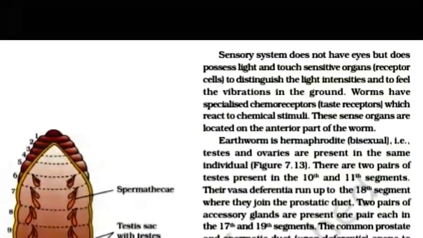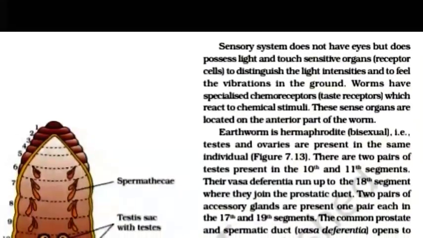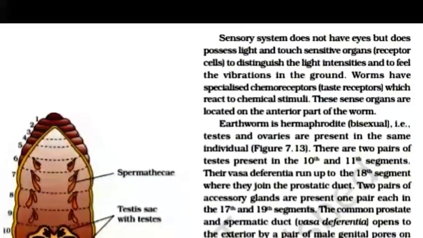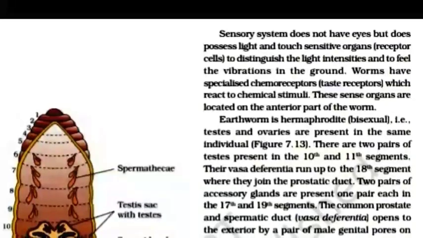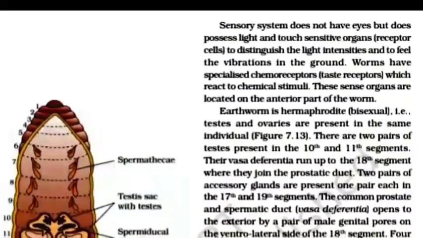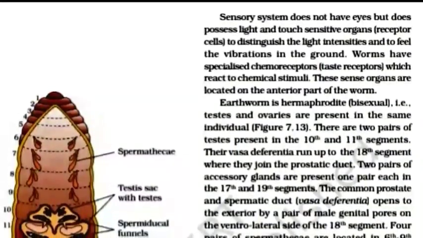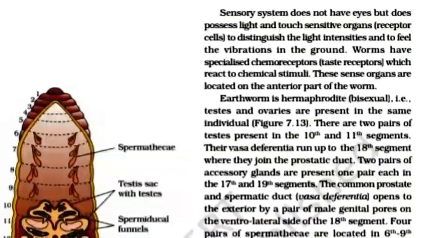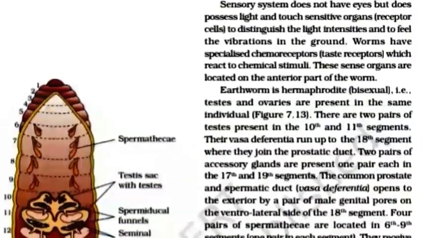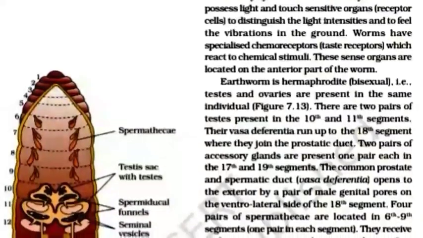The sensory system does not have eyes but does possess light and touch sensitive organs, receptor cells, to distinguish light intensities and to feel vibrations in the ground. The worm has specialized chemoreceptors, taste receptors, which react to chemical stimuli. These sense organs are located on the anterior part of the worm.